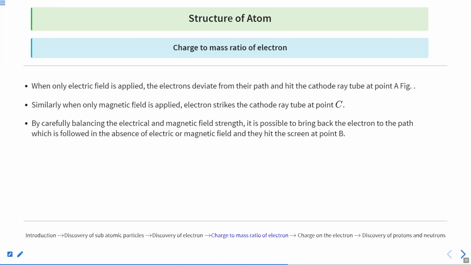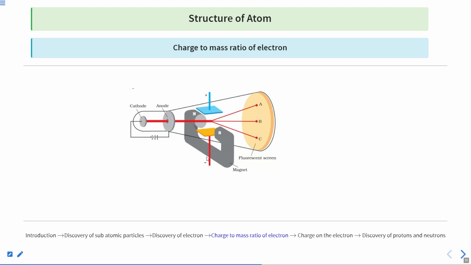Next, similarly, when only the magnetic field is applied, the ray strikes the cathode ray tube at point C. This is in accordance with electromagnetic induction. You must have heard of the right hand rule: in the presence of a magnetic field, electrical charges get deflected, and that happens in the opposite direction. If this is positive, this is negative. These things are very important. The upside we have positive, the downside we have negative. Here we have north, here we have south. Clear?